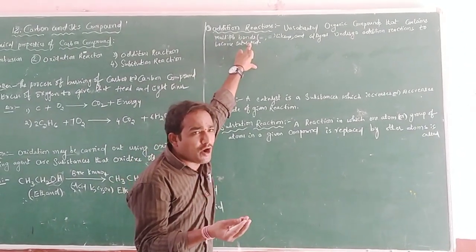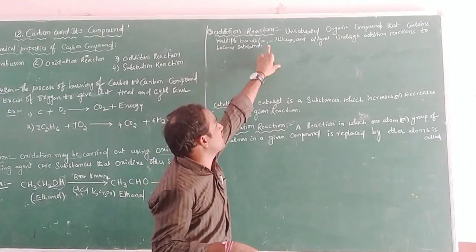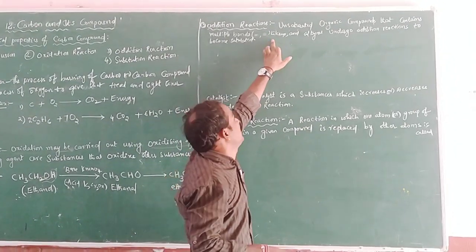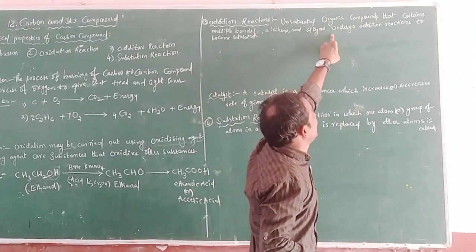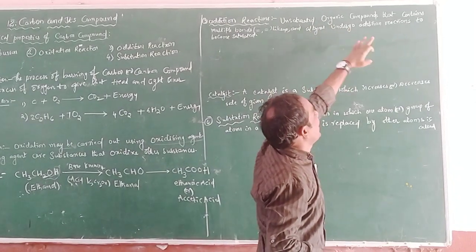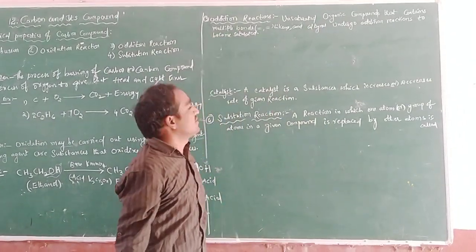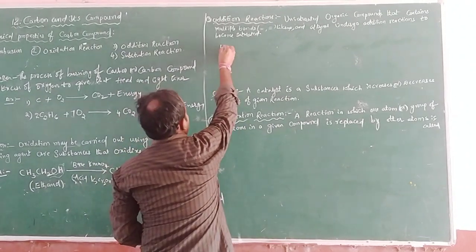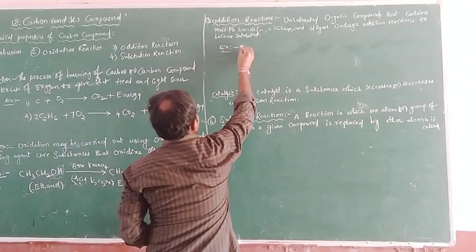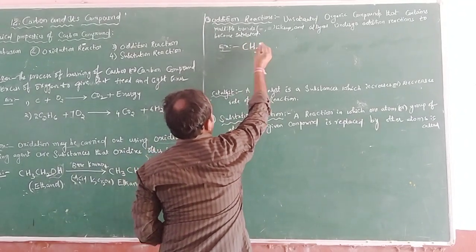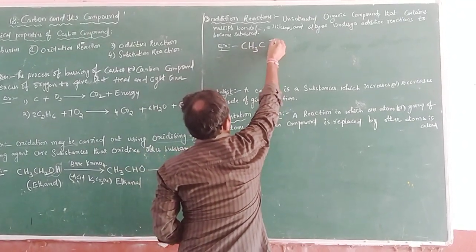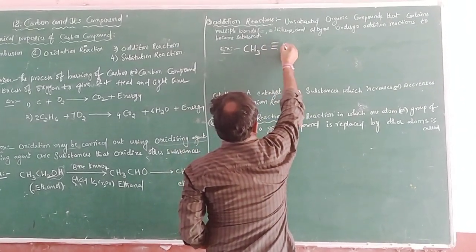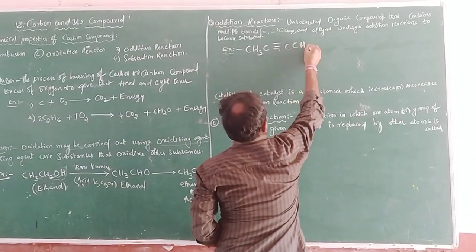Multiple bond means alkene is represented by a double bond, and alkyne is represented by a triple bond, CCH3.